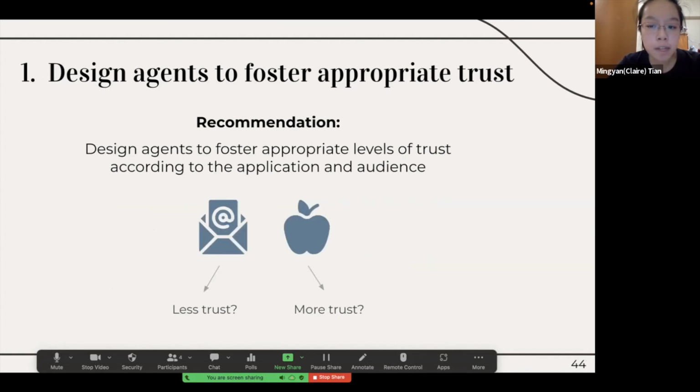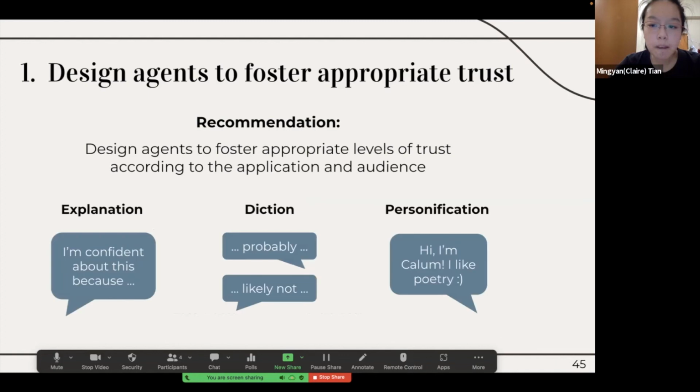In terms of the application, this means thinking about how pedagogical agents might require more trust in order for students to learn effectively from them, whereas other applications, like those that give web search results, might need qualifiers so that people don't end up over-trusting them. Fostering an appropriate level of trust could be done in many different ways, and we think this will be a big area of research moving forward.